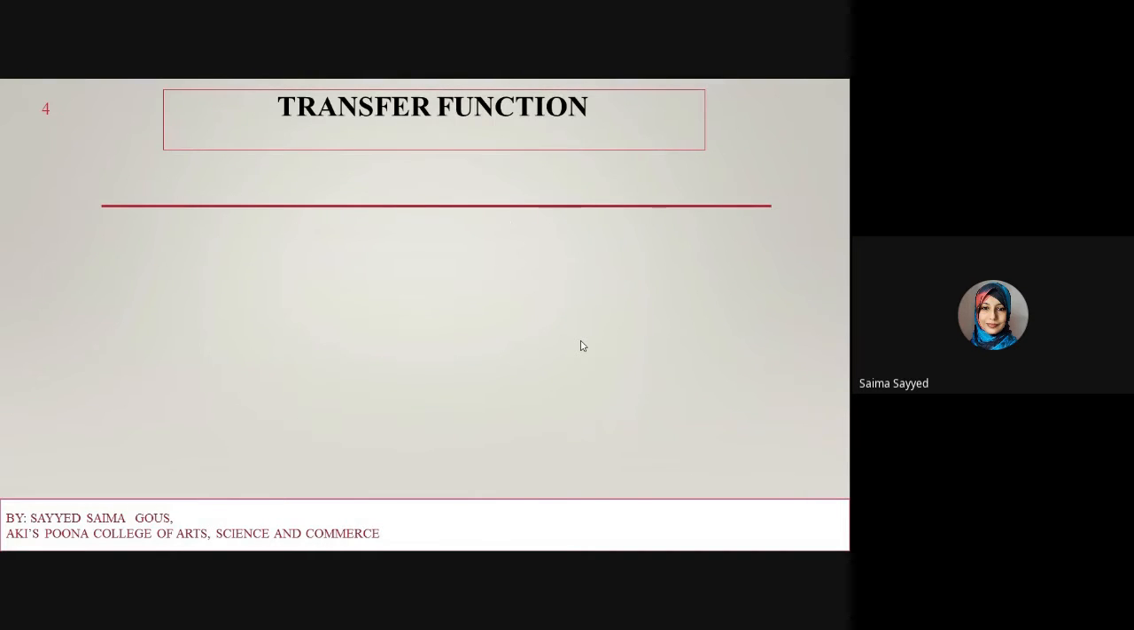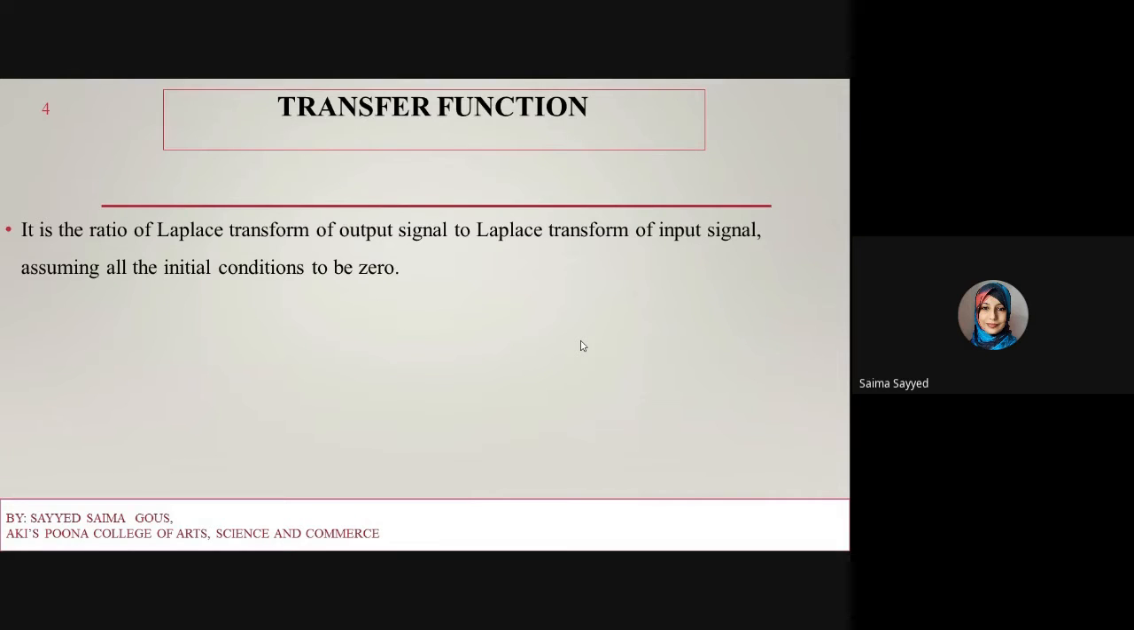Now, what is a transfer function? Before going towards the transfer function, we should know what the Laplace transformation is. The definition of a transfer function is that it is the ratio of the Laplace transform of the output signal to the Laplace transform of the input signal, by assuming all the initial conditions to be zero. So this is called a transfer function, or this is the definition of a transfer function.